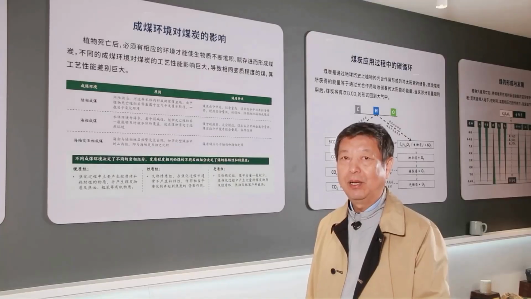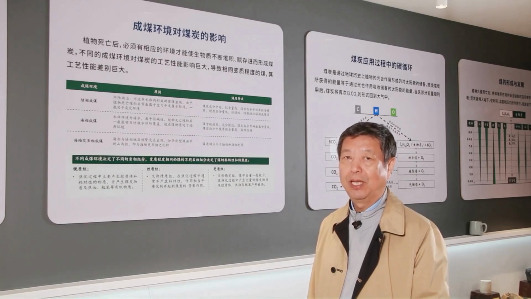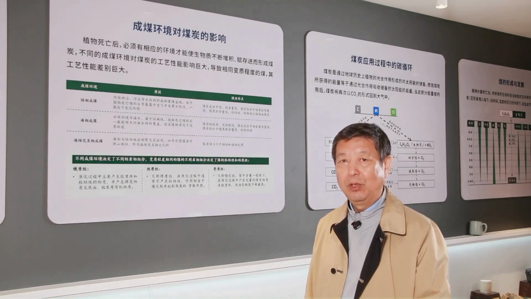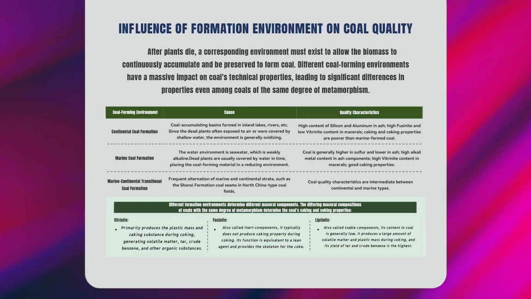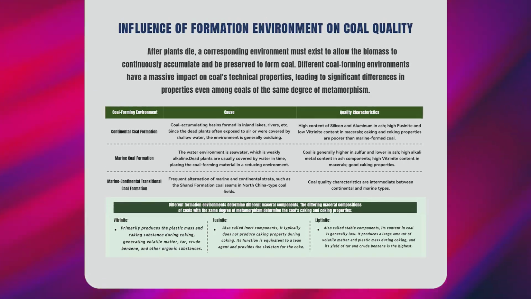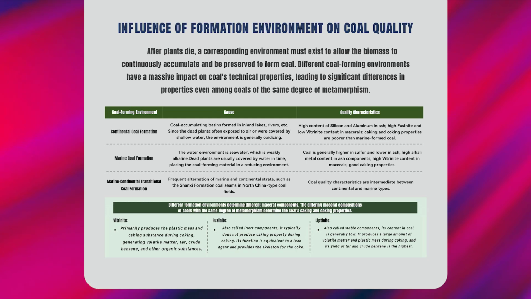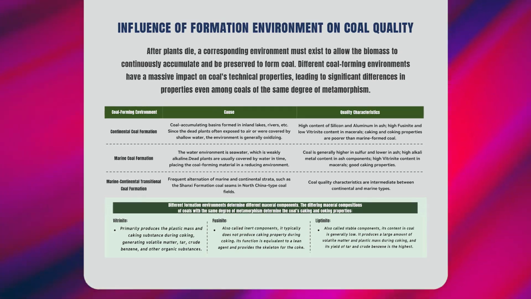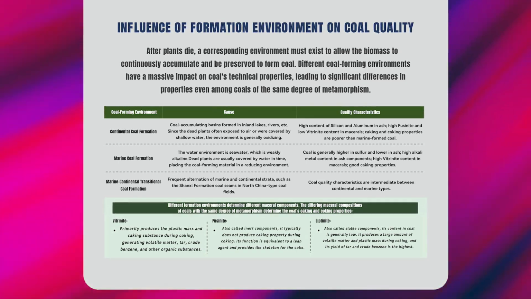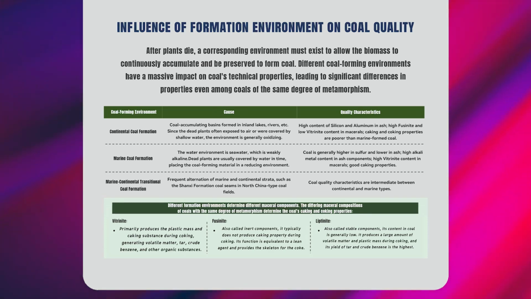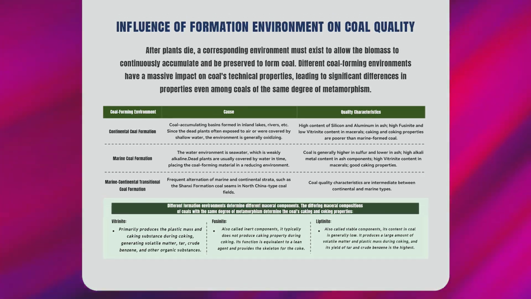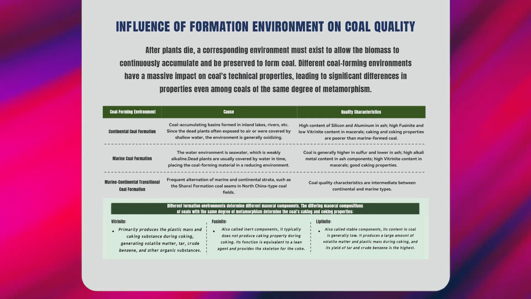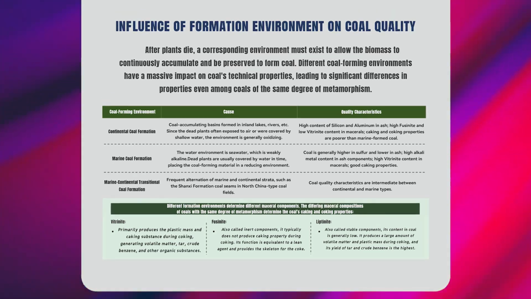The second category of parameters is divided into 2 types, with 6 parameters in total. The first type is the coal's depositional type, categorized into continental deposition, marine deposition, and the marine continental transitional deposition. Given the same caking index, coals from marine deposition, such as those from the Taiwan Formation, exhibit better coking performance than coals from continental deposition, such as those from the Shaanxi Formation.